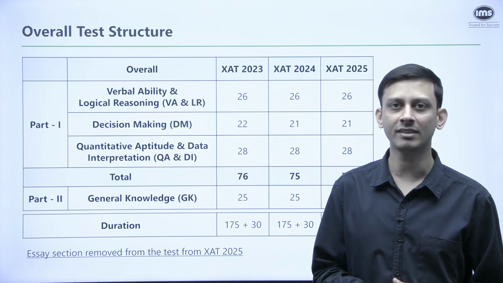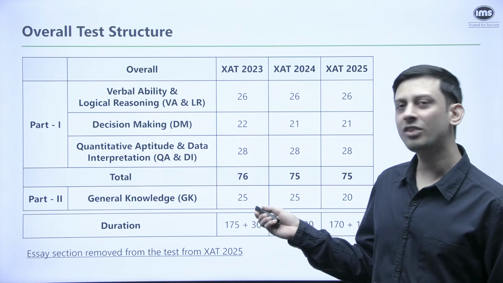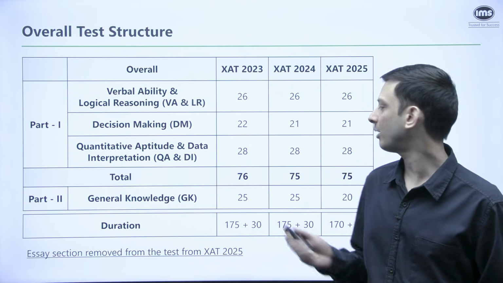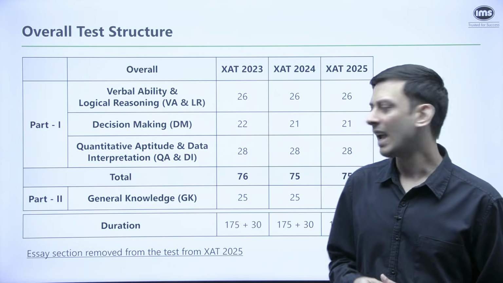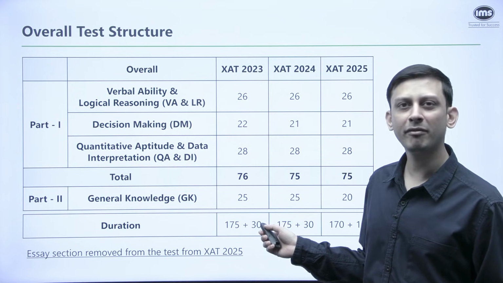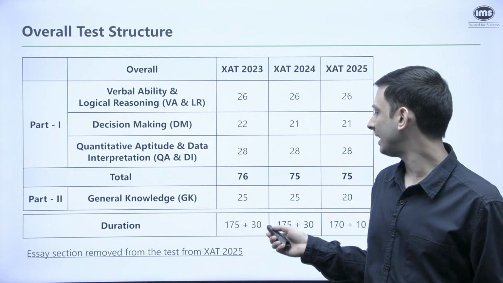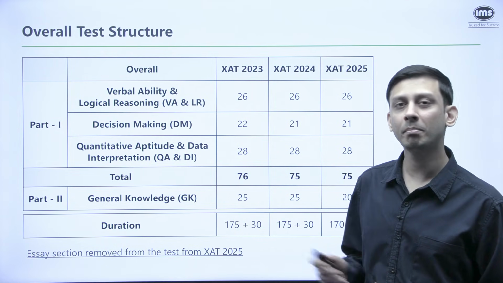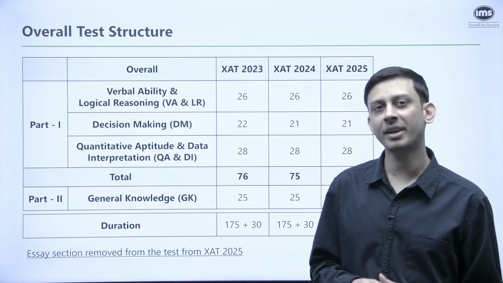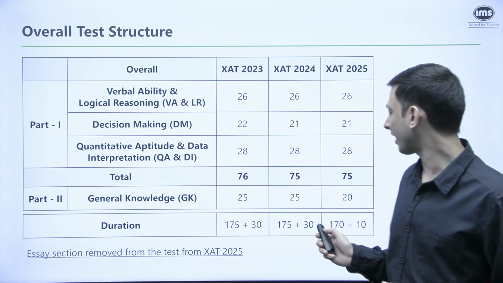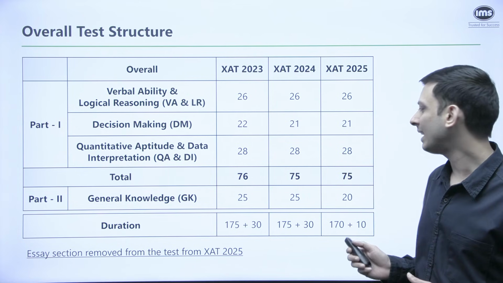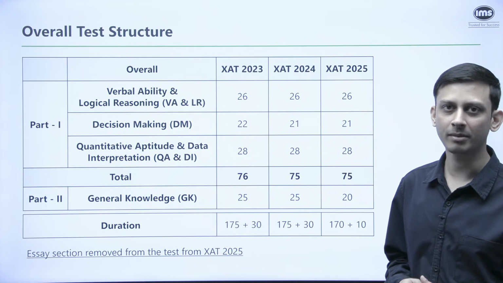Now, if you look at the GK section, we can see that it used to be 25 questions, but last year it was decreased to 20 questions. And if you look at the total time that we have in the test, it used to be 175 minutes for part 1 and 30 minutes for part 2, because in part 2 there was also an essay. But now last year the essay component was removed, and therefore now the time structure is 170 plus 10. So 170 minutes for part 1 and 10 minutes for part 2, which is the GK section.